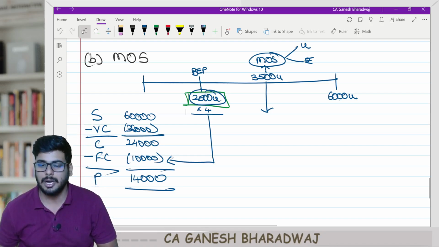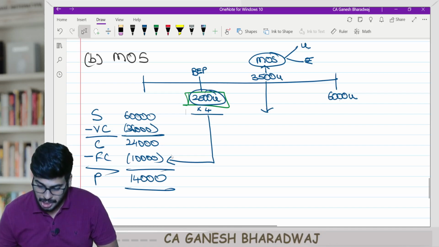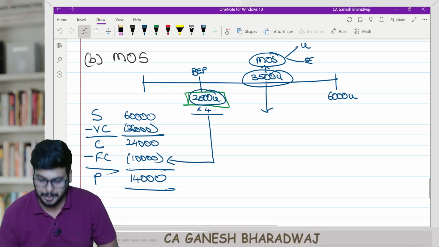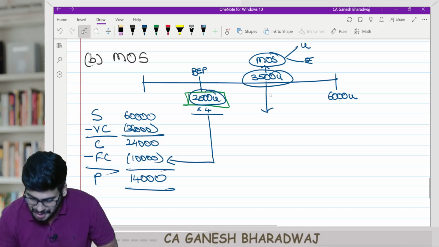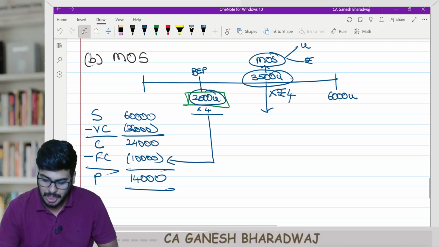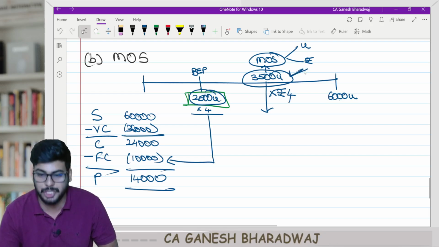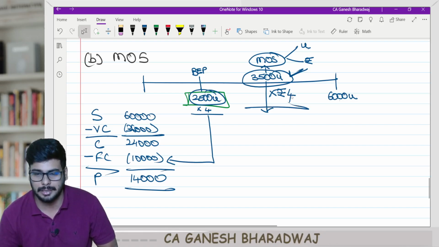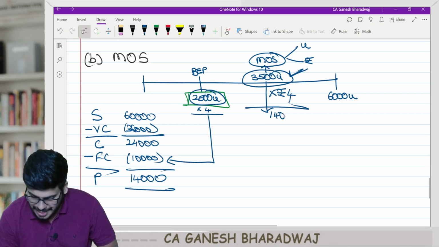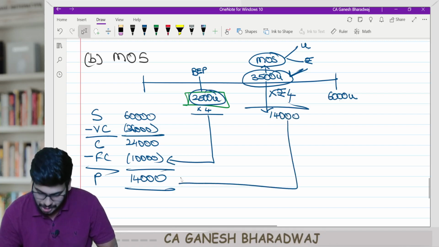fixed cost. Now, over and above this break-even point, I've sold 3,500 units extra. Every rupee of contribution that I generate using these margin of safety units will be nothing but 3,500 into 4. How much is it? 14,000. That is nothing but your profit.